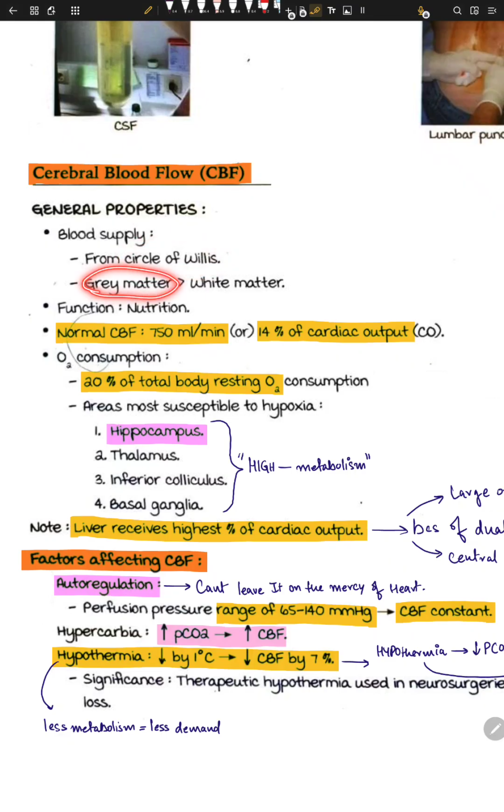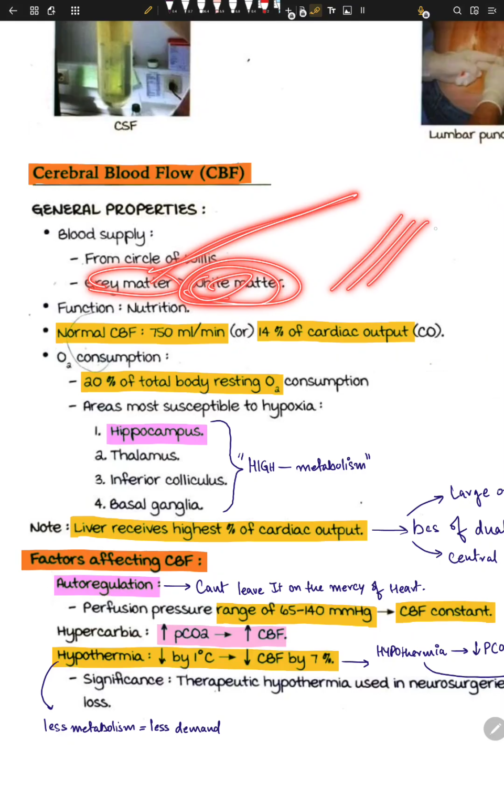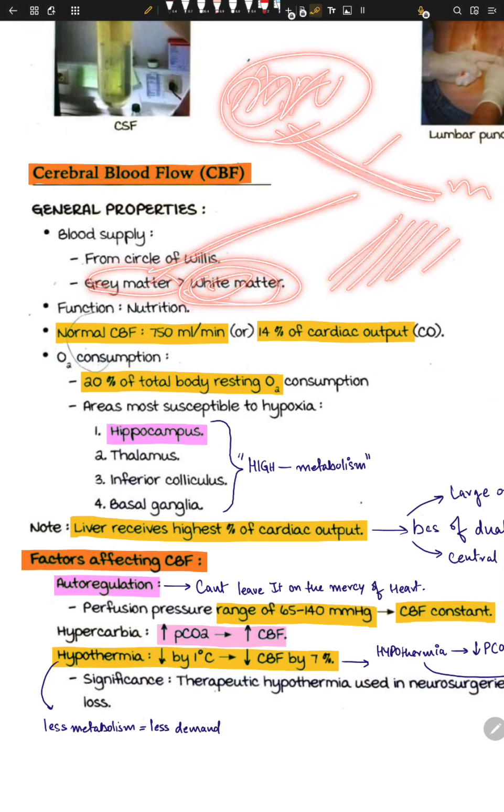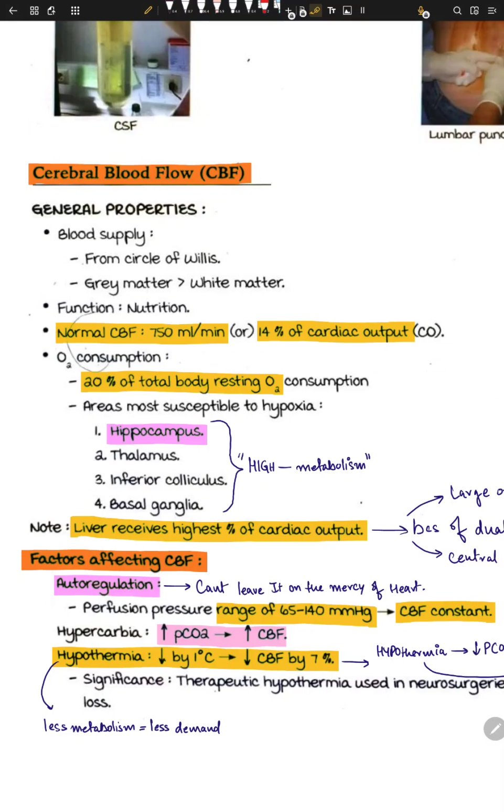It supplies gray matter more than white matter. Why does it do that? Because gray matter is the computing part of your brain. White matter is the non-computing part, the cable part, right? Once you attach some cables from your CPU to your monitor, this cable is the white matter, this CPU is the gray matter, so blood is more needed at the CPU. Of course, it's nonsense to think otherwise.